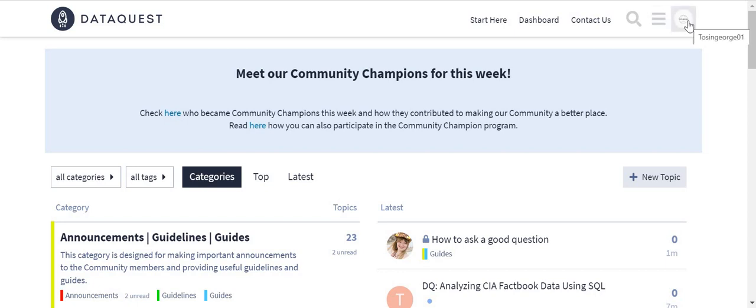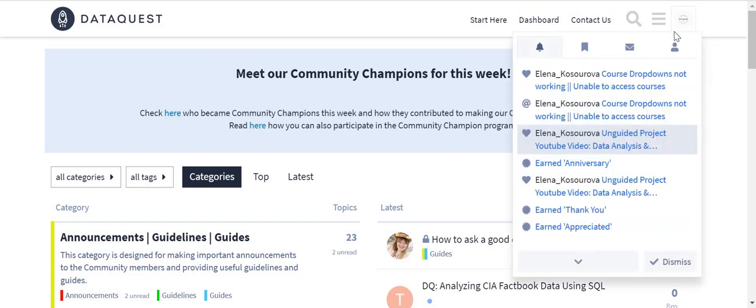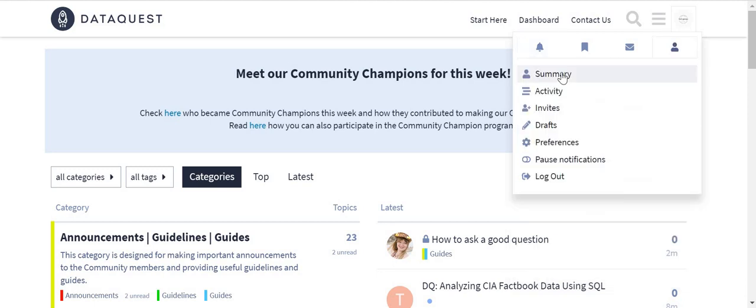Let me just show you my profile. So this is my profile. Actually, if you've not done anything to your profile, the avatar, in my own case, I got a T because the first letter of my name is T, but then I've been able to change this to another logo. I don't know if you've changed it yet because they have all these levels where you can change stuff. But if you can't, it's not really a big deal. Just go to your profile and then go to this people icon that's called preferences. And then I'll go to summary.